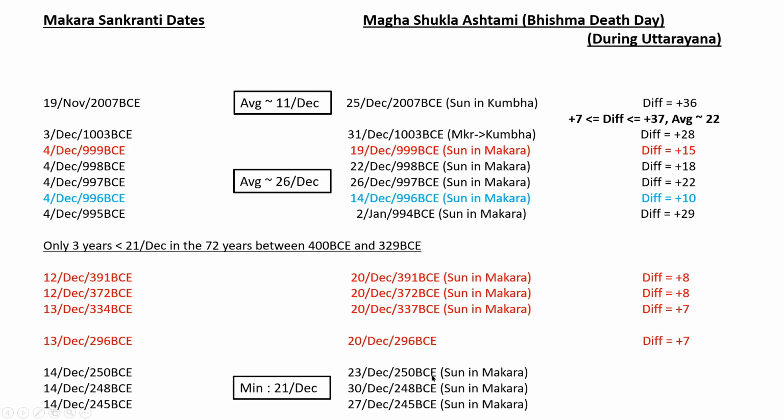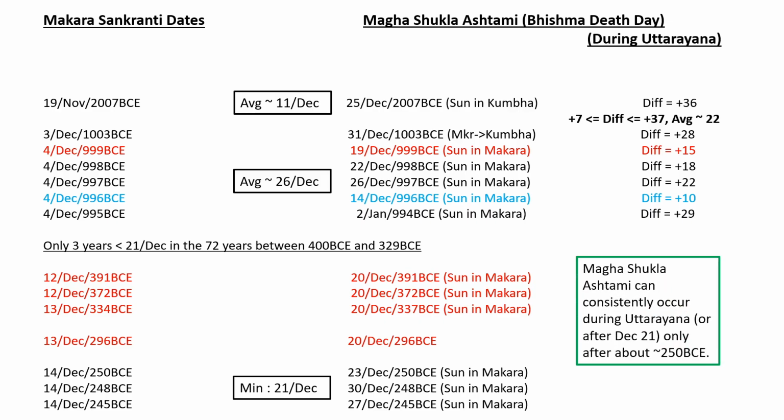So since it is common after 250 BCE, we can possibly say that Magha Shukla Ashtami can consistently occur during Uttarayana, on or after 21st December, the winter solstice, only after 250 BCE. So possibly Bhishma's death day is also after 250 BCE.